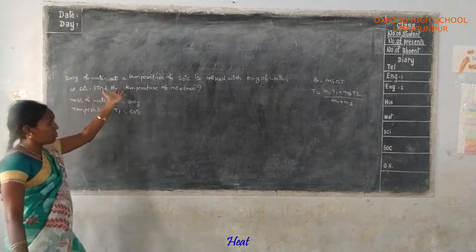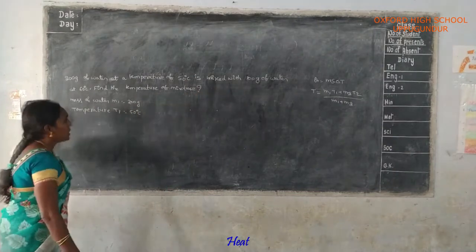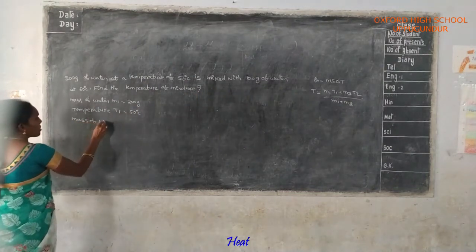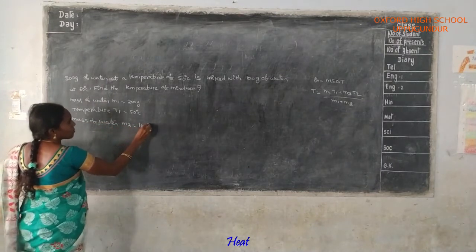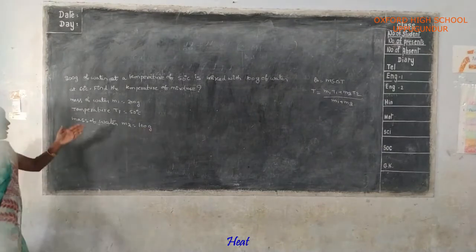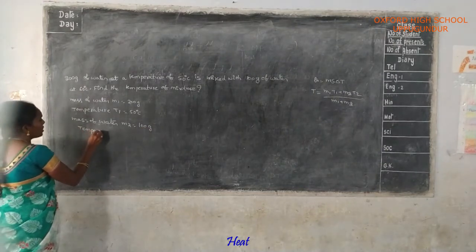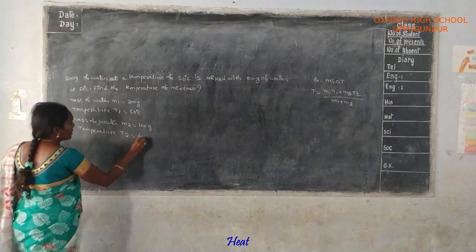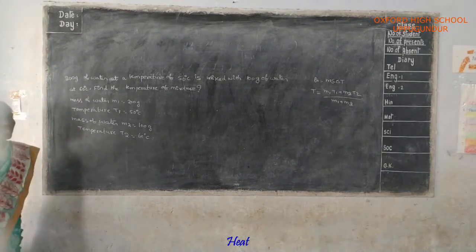And next, it is mixed with another mass of water, 100 grams of water. Here mass of water m2 is equal to 100 grams. Okay? And next, it has a temperature T2 is equal to 60 degrees centigrade.